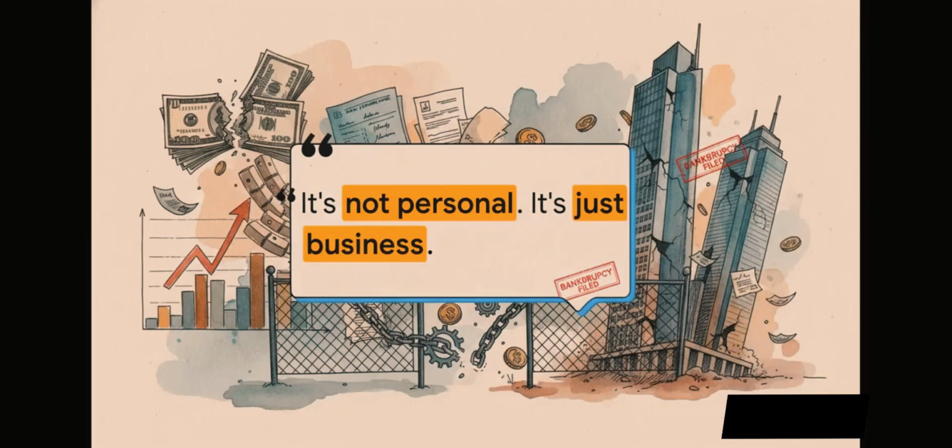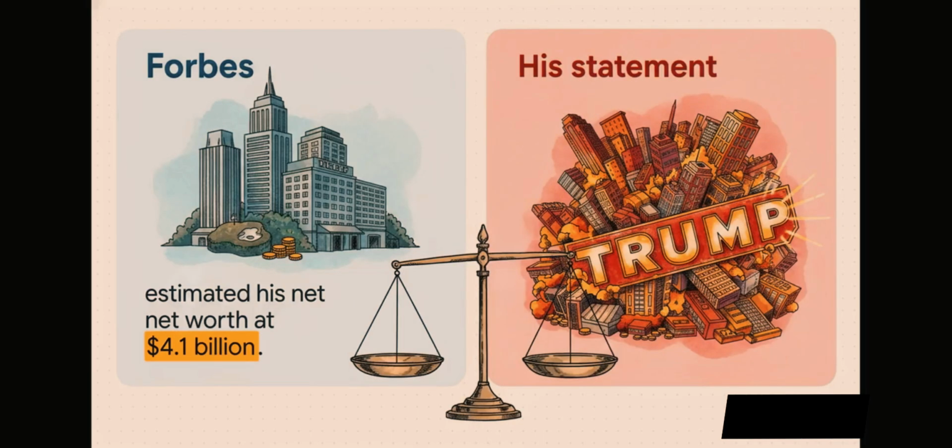Now, this is a key point the article makes. Trump himself has never declared personal bankruptcy, but his companies filed for it 6 times. And the article includes this quote to really frame his perspective on it. The idea that these weren't failures, they were just strategic business moves, using the system exactly how it was designed. And this gets to a theme you see again and again in the source material. Just how much was he actually worth? Right before he launches his presidential campaign, Forbes puts his net worth at $4.1 billion. But his own statement claims more than double that, with a massive $3.3 billion of it coming from the value of the Trump brand itself.